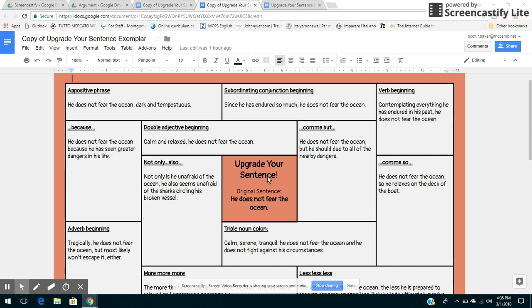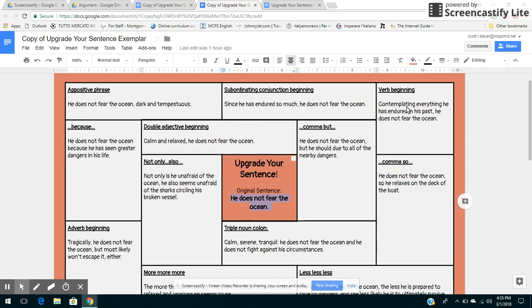And so then, of course, I gave them an exemplar where the original sentence was, "He does not fear the ocean." It was from a piece of writing that I had done with them. That was one of my sentences. And then, so I showed them the structure. So here's what these things look like in all 12 of these ways.